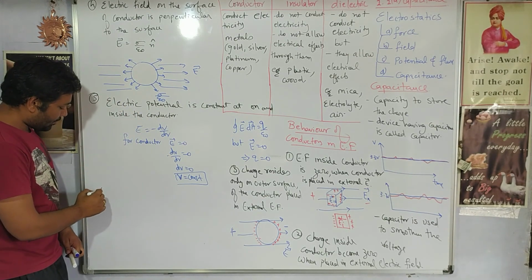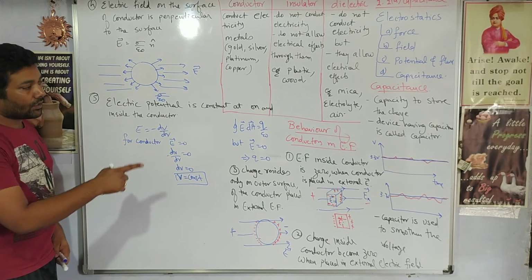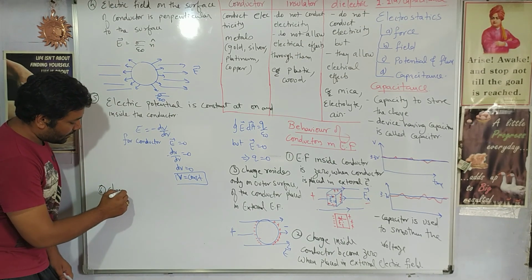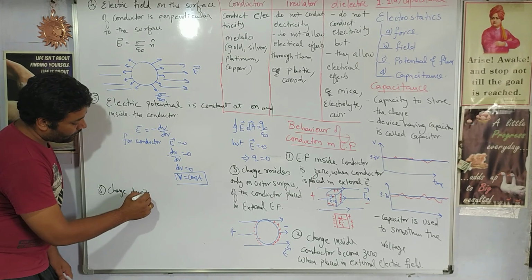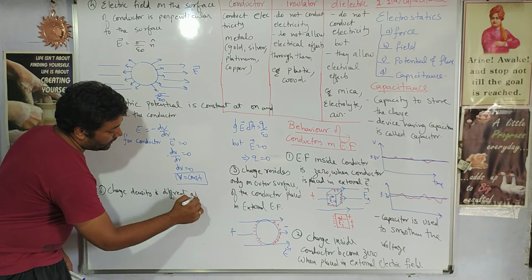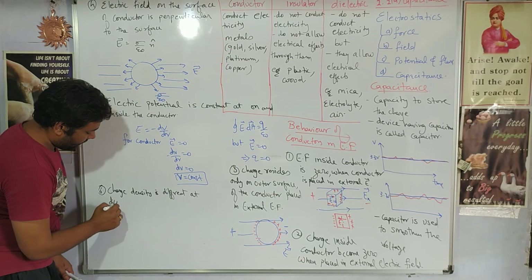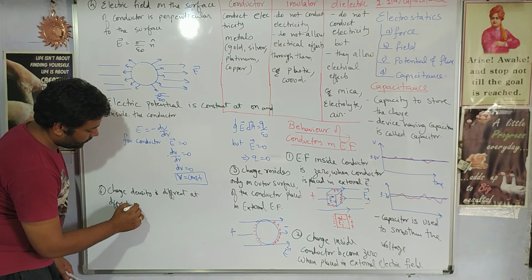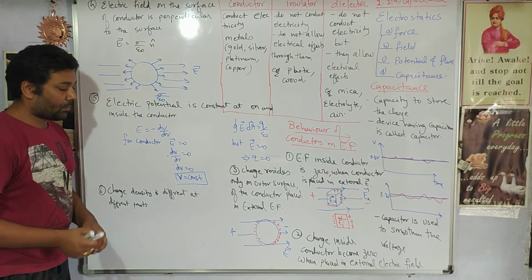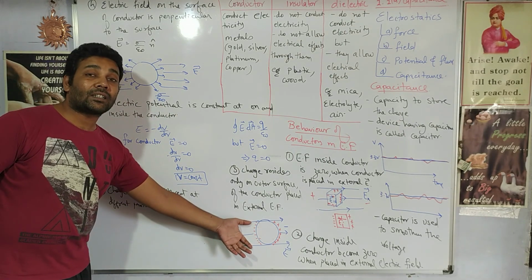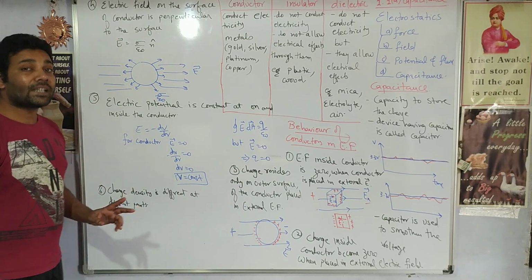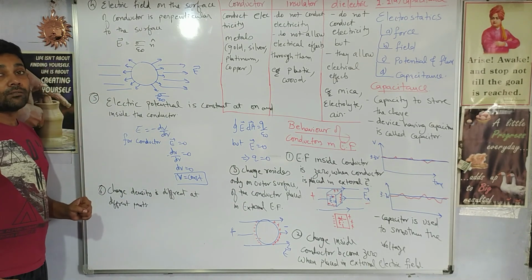Then the sixth statement regarding the behavior of conductors in electrostatics is that charge density is different at different points. This again is a logical thing. The place which has a large amount of electric field, here the charges will be more, and the place where the electric field is less, here the charge density will be less.